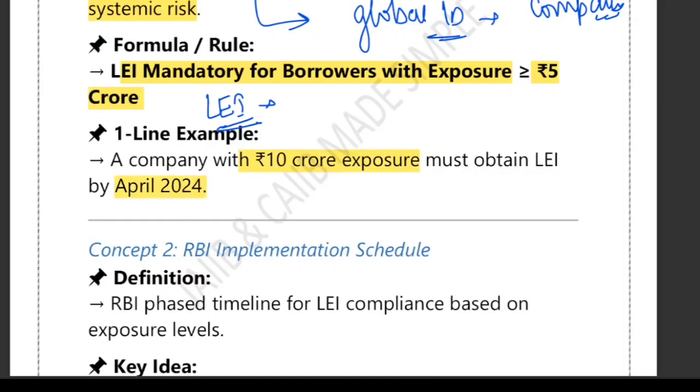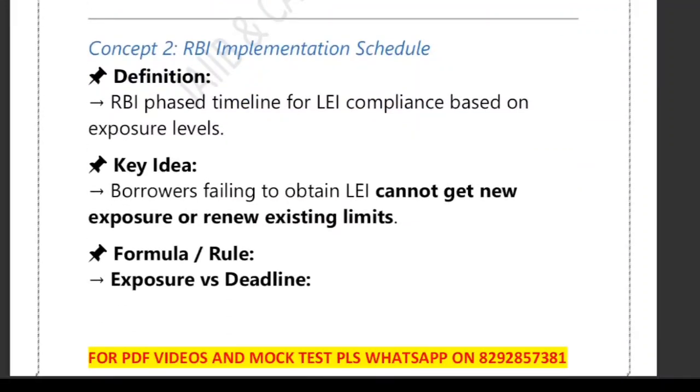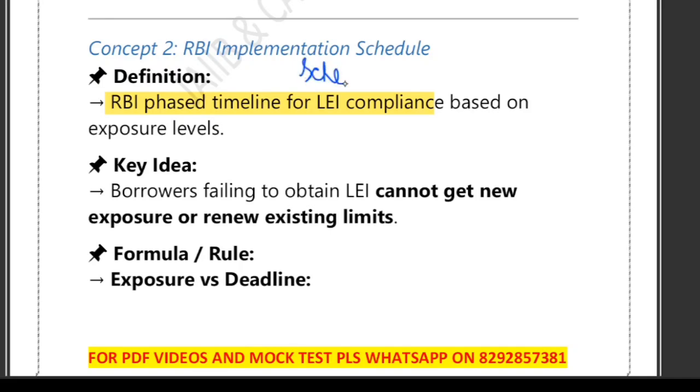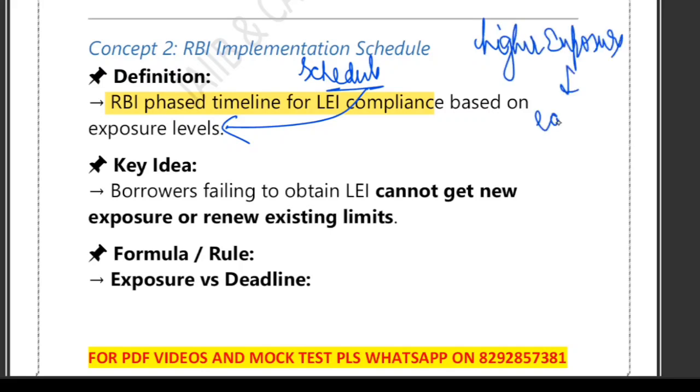Right. Now we have the RBI implementation schedule. This is the RBI phase timeline for LEI compliance. RBI did not impose LEI all at once. Instead, it created a step-by-step schedule based on the exposure level. Please understand, higher exposure has an earlier deadline and lower exposure has a later deadline.